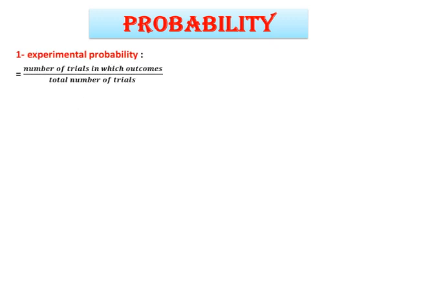Today we will be talking about probability. When we talk about probability, we can say it is simply how likely something is to happen whenever we are unsure about the outcome of an event. About experimental probability, we can say it is the number of trials in which the outcome occurs over the total number of trials.